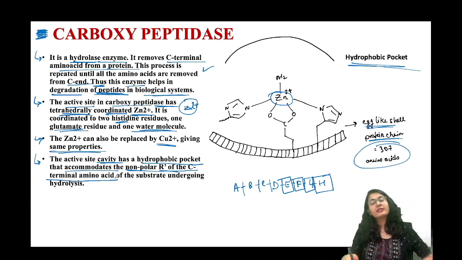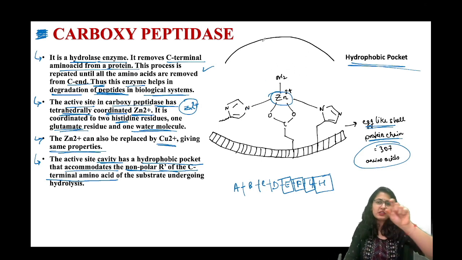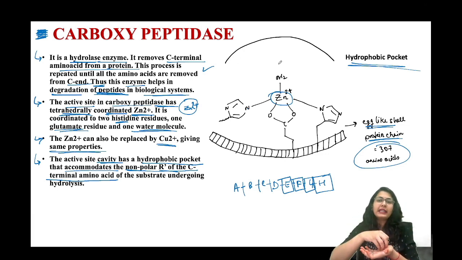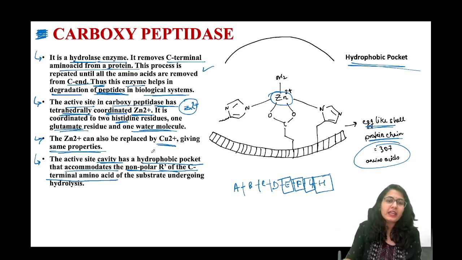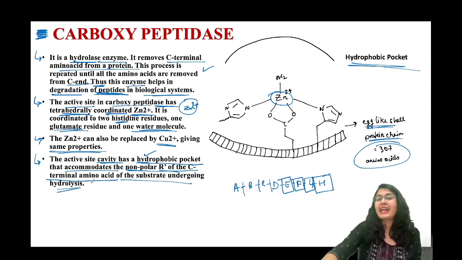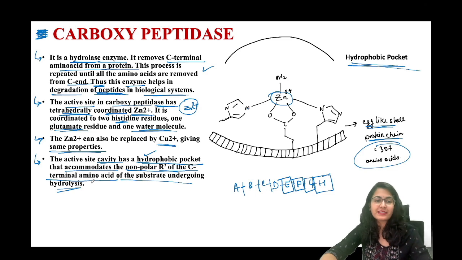So let's say we have an amino acid, or let's say a peptide molecule. While the polar part, where the zinc is reacting, is reacting over here, this hydrophobic chain is going to contain the rest of the amino acid. Okay, that is not going to run away into some other solution. It is going to protect that. So for that, the hydrophobic pocket is there for the substrate undergoing the hydrolysis. Okay, we will see how it actually works. It's very, very interesting.